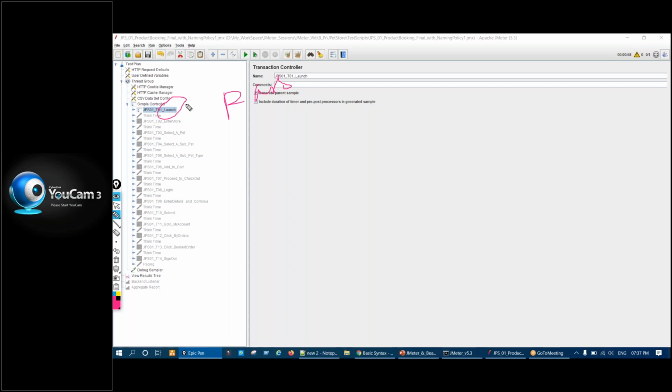Again, in the next loop, let us say when you started the test, this launch got executed. If it passes, fine, it will go to the next transaction and the others will be executed. But let us say when you started the test and this launch got executed, it failed. It should re-execute itself, and if it fails again, it should keep on re-executing itself until it comes with a pass status. Pass means the green status. So how can we design that?